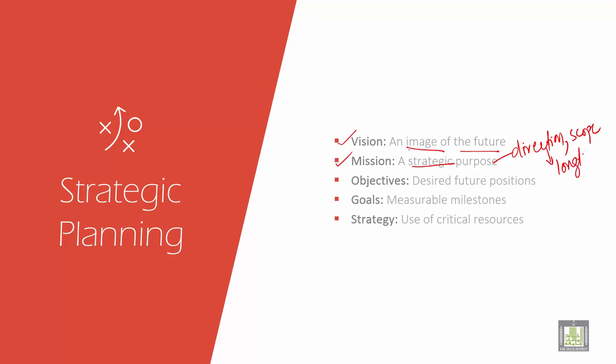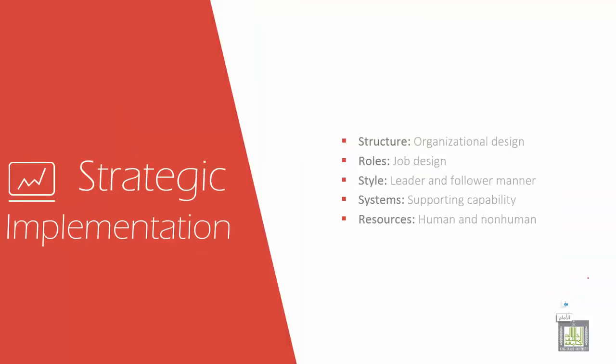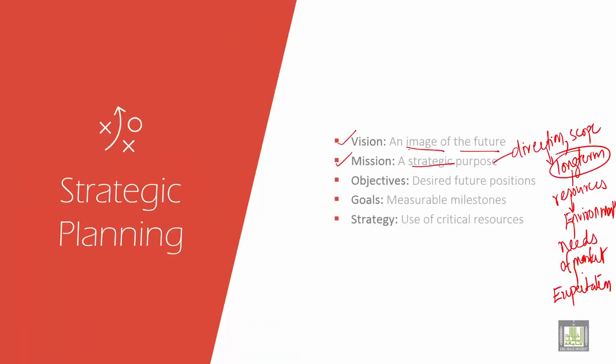It is how you manage the resources to accompany the changing environment in the company, and how to satisfy the needs of the market and the expectations of stakeholders. So these are very important parameters to be seen in the mission, following the strategic purpose.